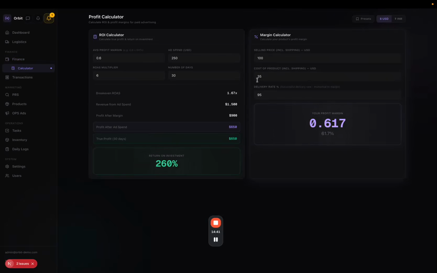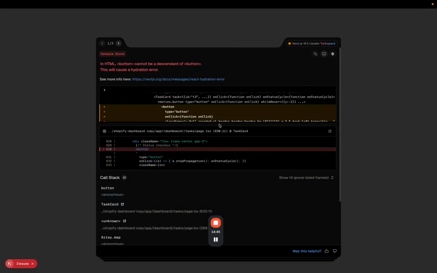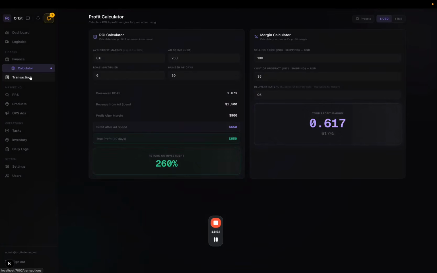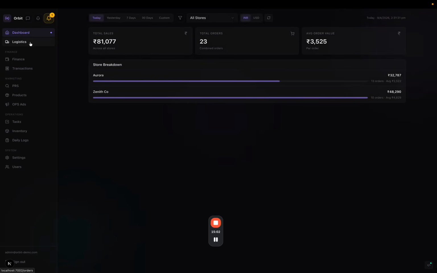So yeah, and then you have this calculator that I have built for my own use case. So you can have all these things here. Then you have transactions, which is not really working. Transactions is where you actually see all the transactions that are fetched from the bank, right? Sometimes it might fetch a duplicate transaction, so you might clear those off because you still need some sort of manual intervention, right? And this I already showed you was a dashboard.